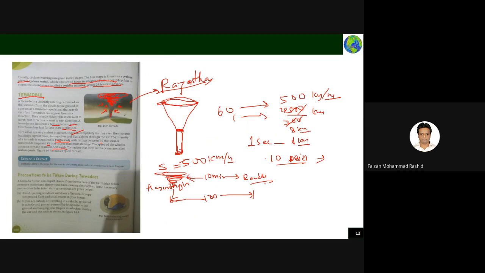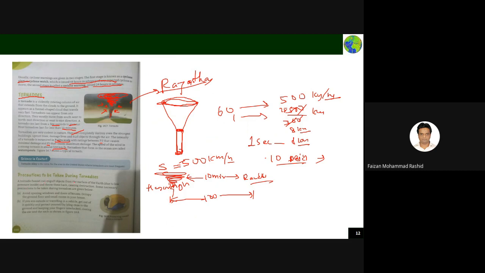The tornado that forms in the ocean is called a waterspout. Sometimes it happens on the water also. Now, precautions to be taken during a tornado.